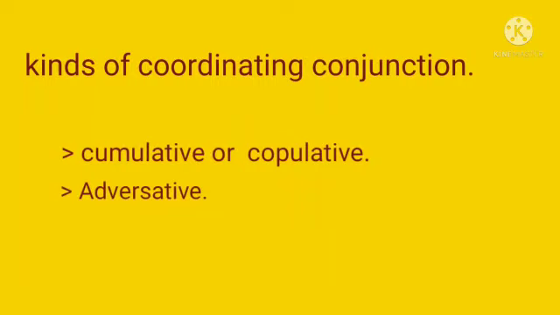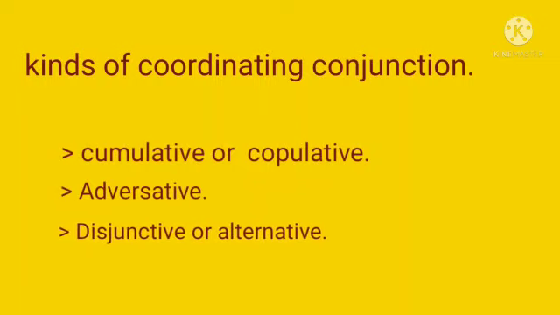The third is disjunctive or alternative, which expresses a choice between two alternatives. And the fourth is illative, which expresses an inference, like: all precautions must have been neglected, for the plague spread rapidly.